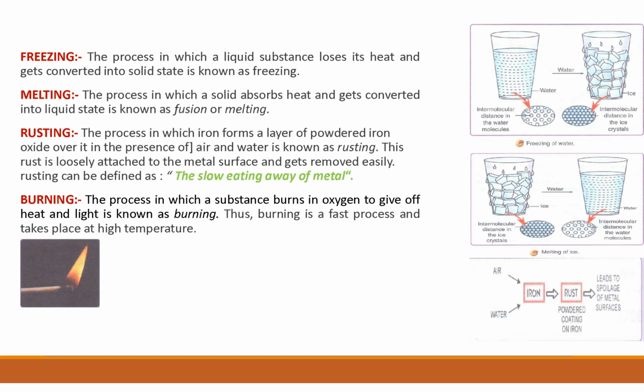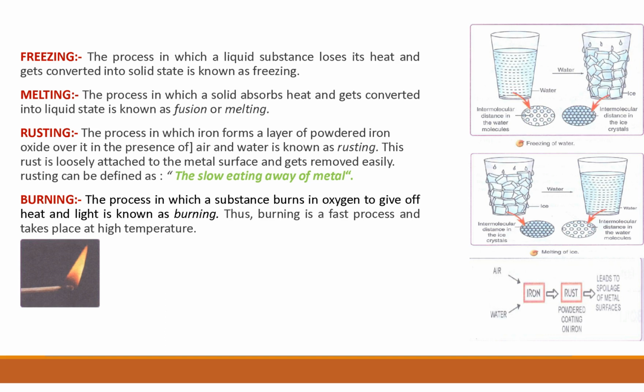This rust is loosely attached to the metal surface and gets removed easily. You can see that many times when we want to remove the rust from iron, we can do it easily. Rusting can be defined as the slow eating away of metal. So it is very important. Remember this: rusting is known as the slow eating away of metal because it's a very slow process.